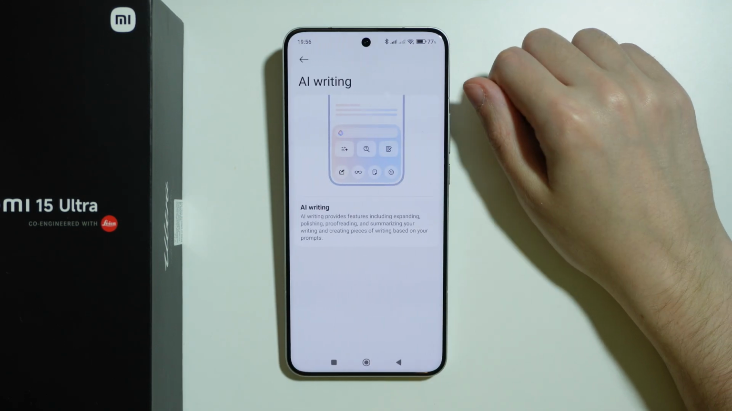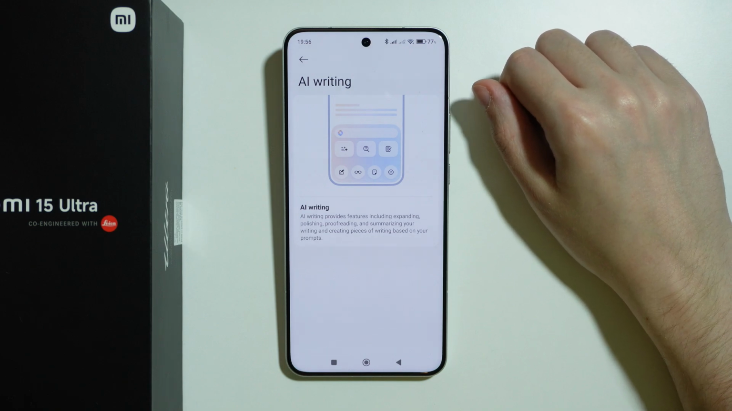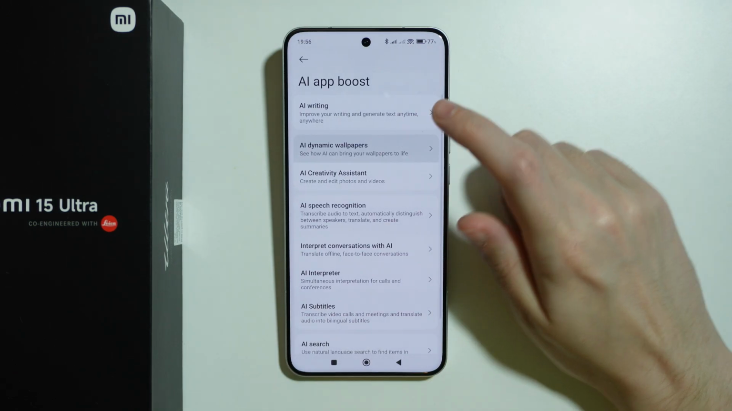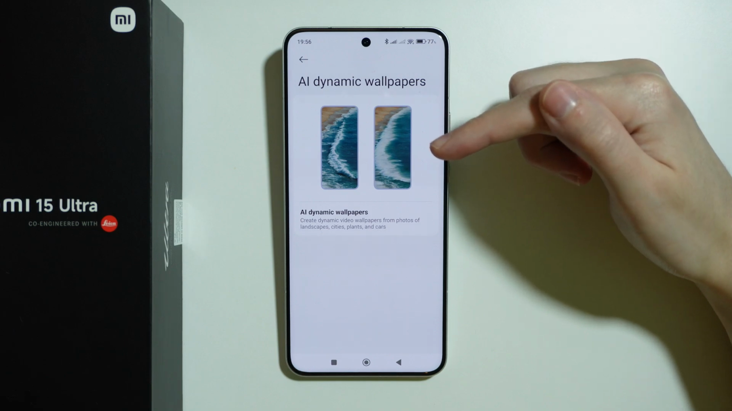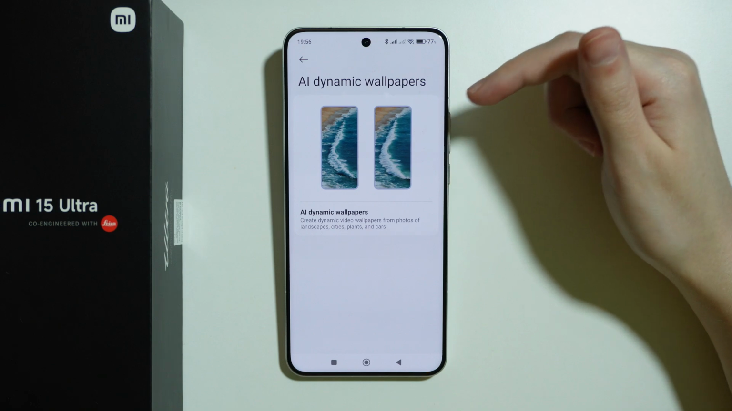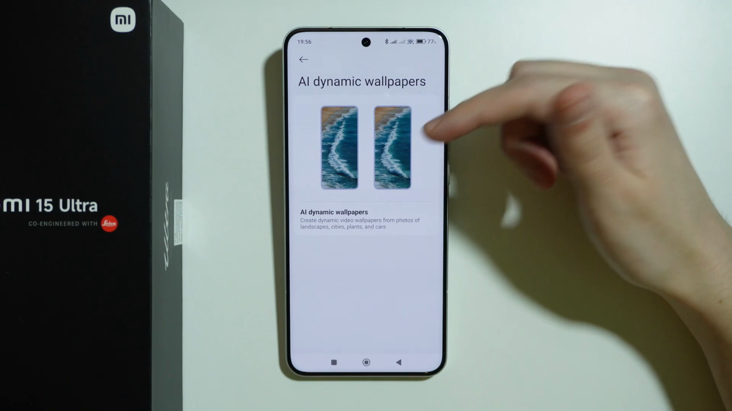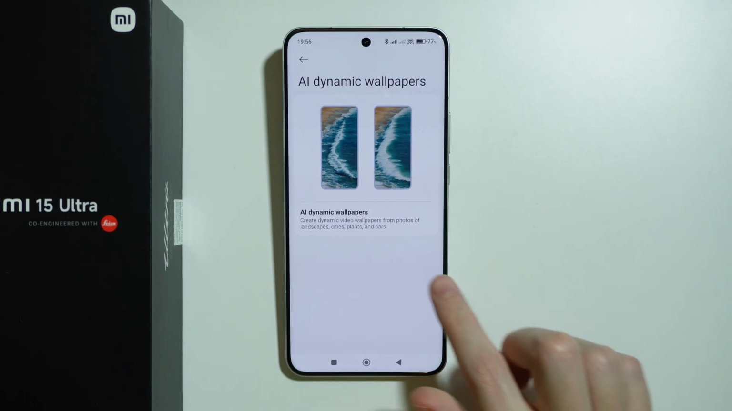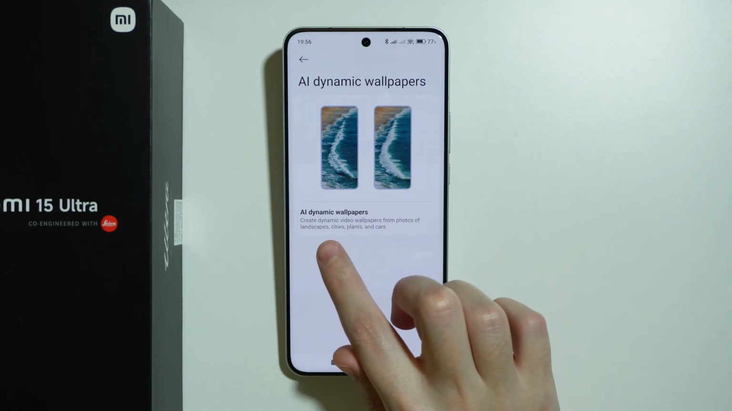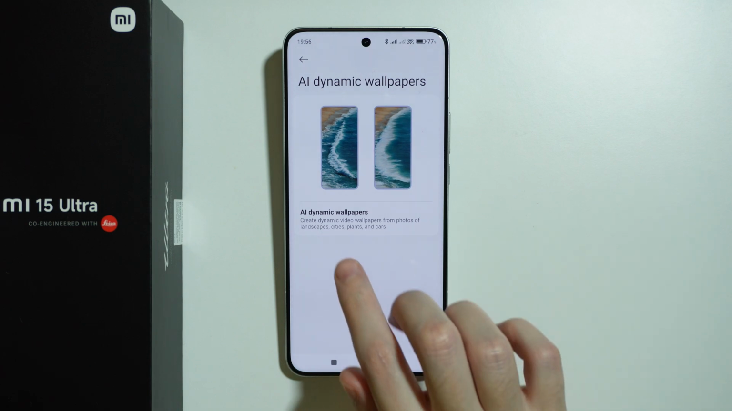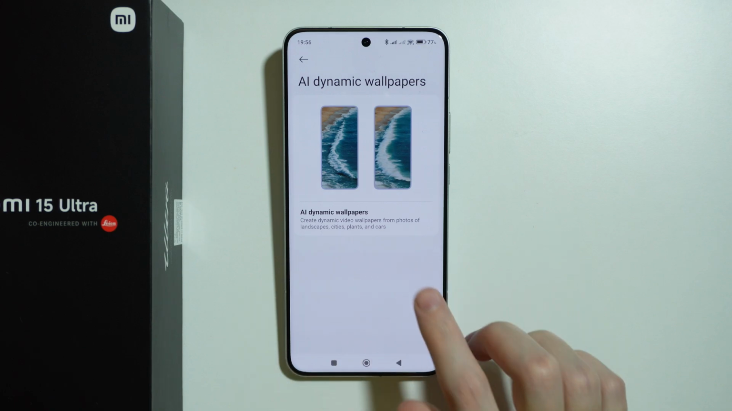For example, we have AI Writing, which provides features including expanding, polishing, proofreading, and summarizing your writing and creating pieces of writing based on your prompts. You can also find AI dynamic wallpapers that allow you to convert a photo into a live photo, an animated photo, or wallpaper actually. And of course you can use it in the home screen or the lock screen. Unfortunately, right now, as of the day of recording this video, only supported categories, or those that are working pretty decent, are landscape, cities, plants, and cars.